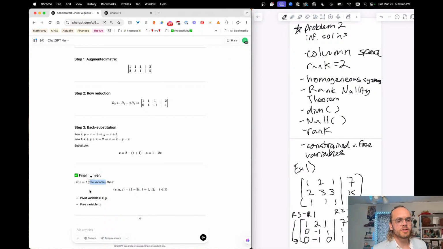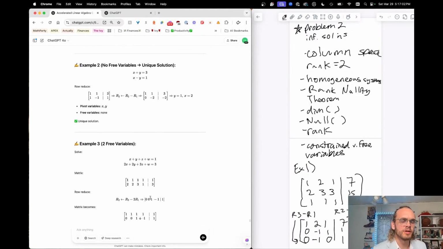And so the free variable is when you have this solution across a whole line. I want to be able to visualize that, but it's when you use parametric equations to define it in terms of some common variable. So 1 minus 2t for x, t plus 1 for y, and then t is that z variable.